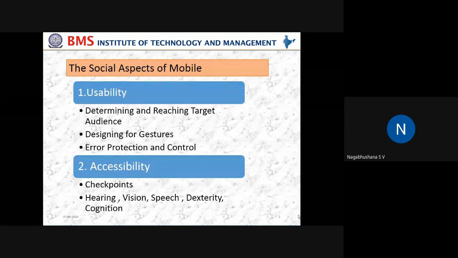Next is operational. Operational is all about the operational aspects of usage of that specific content or information. So, for example, somebody would have designed a results kind of mobile application where you just put your USN number and you are going to get your results of that specific semester.